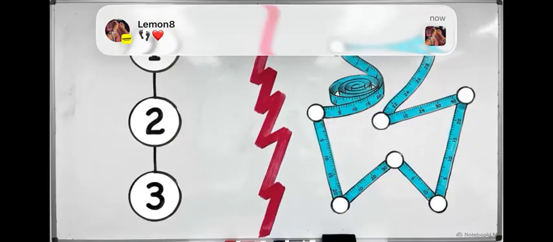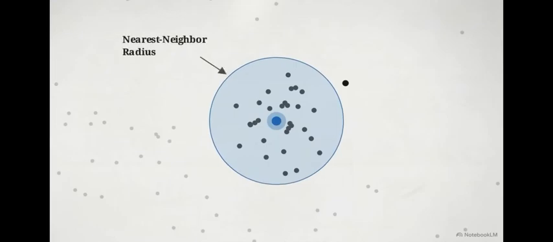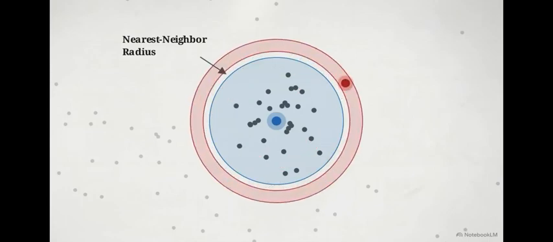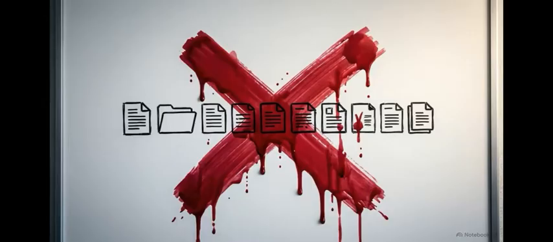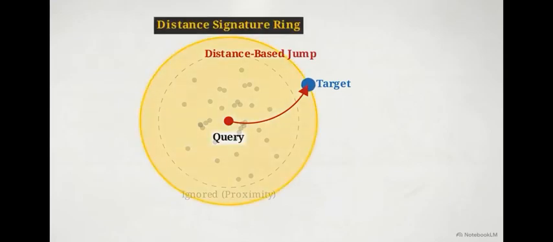The explanation relies on a strict geometric rule. Rank-based unreachability is not distance anonymity. The standard assumption in machine learning is that pushing a target outside the nearest neighbor radius hides it from geometric algorithms. But forcing a node precisely outside that radius doesn't make it anonymous. It stamps the target with a highly identifiable, unique distance band signature. The neural network ignored the semantic content entirely. It simply learned a non-monotone rule to reach past the immediate neighbors and grab that specific geometric ring.